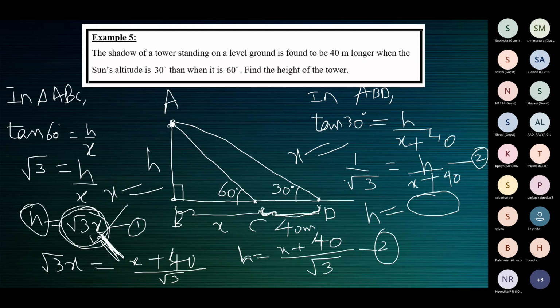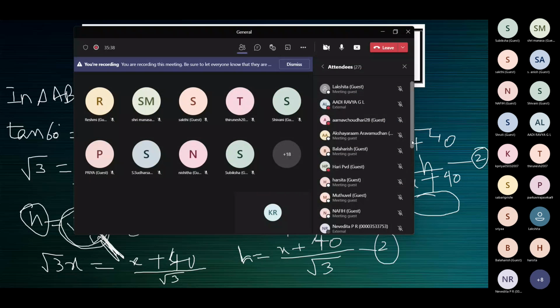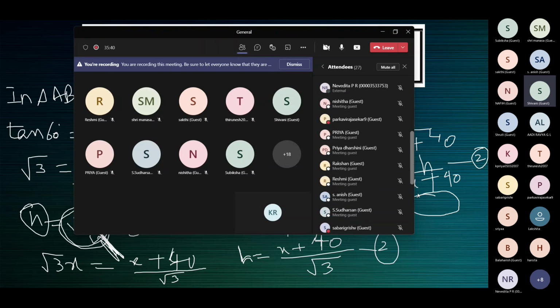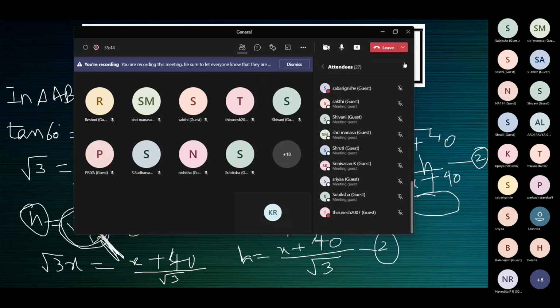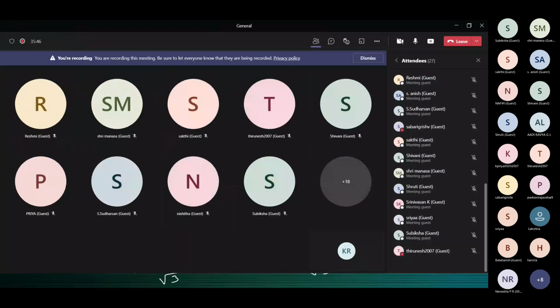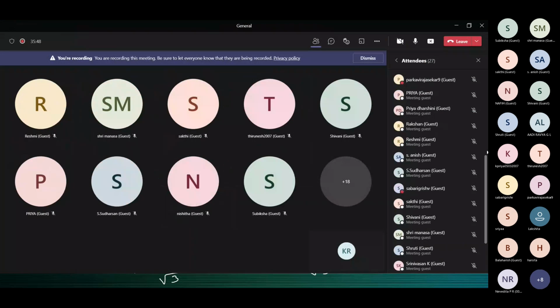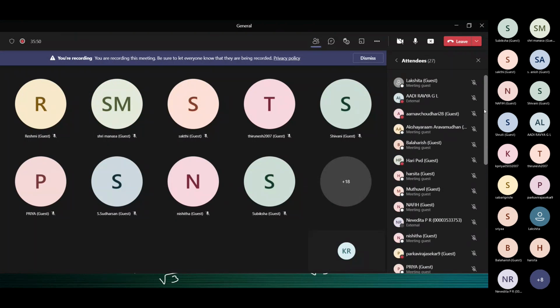Is the solving part clear, children? Yes, ma'am. I want most of us to acknowledge, because some of us never talk in the class. No, one minute, let me call out one by one, because going ahead without understanding this is no use.